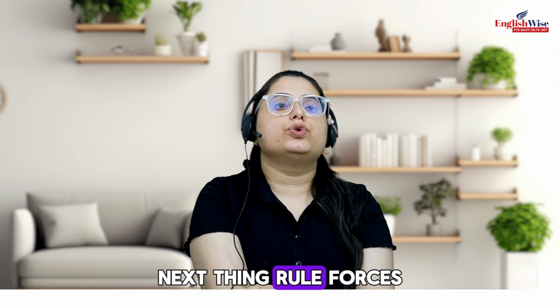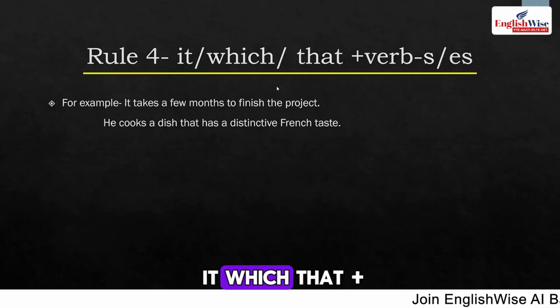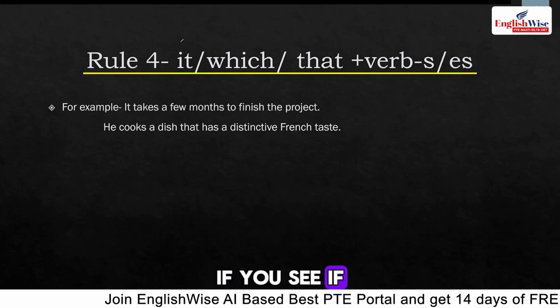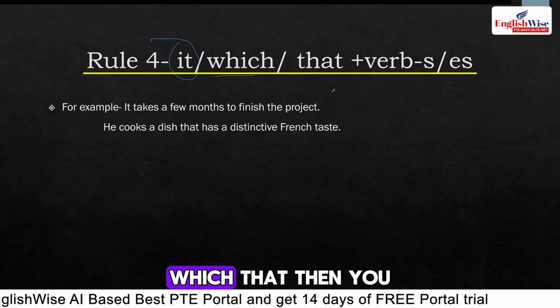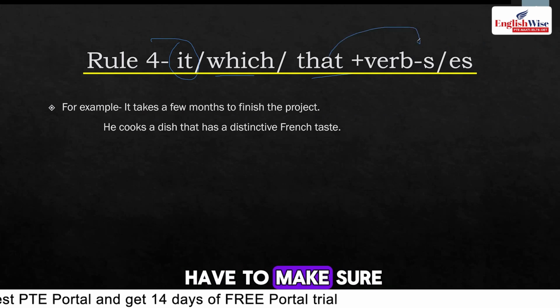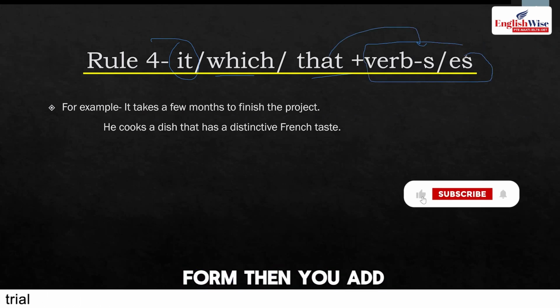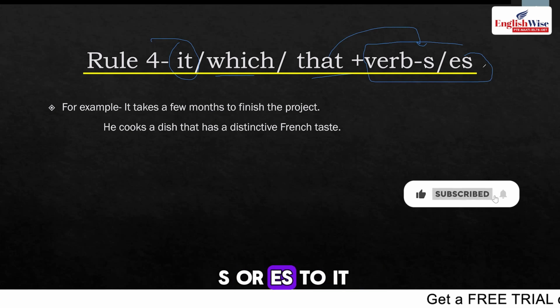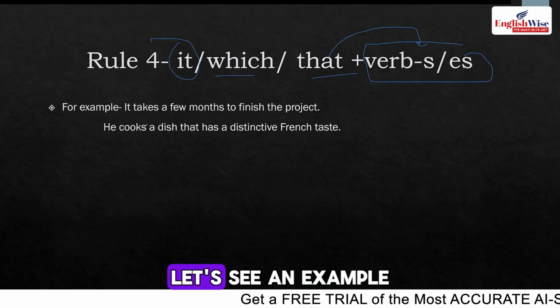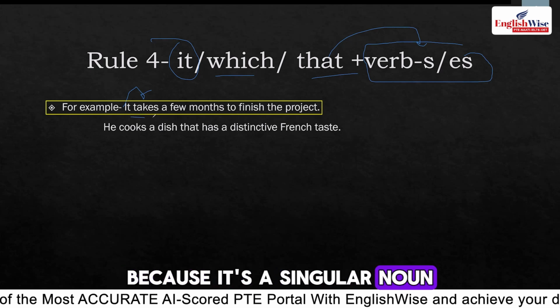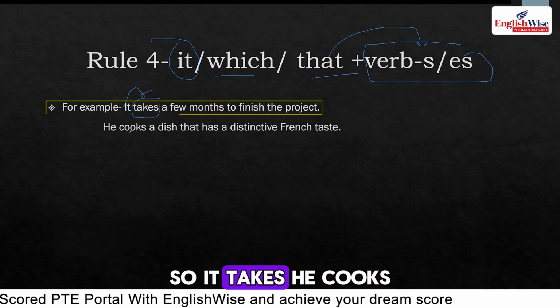Next thing, rule 4 says it, which, that plus verb s or es. If there is it, which, that, then you have to make sure you add a verb, a simple verb first form, then you add s or es to it. Repairs. Let's see an example. It takes, because it's a singular noun, so it takes.